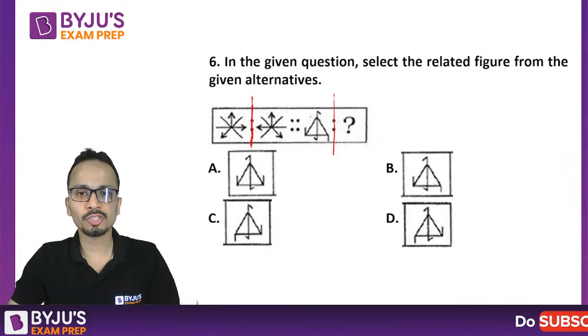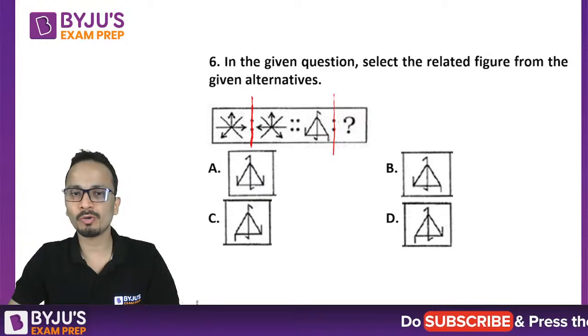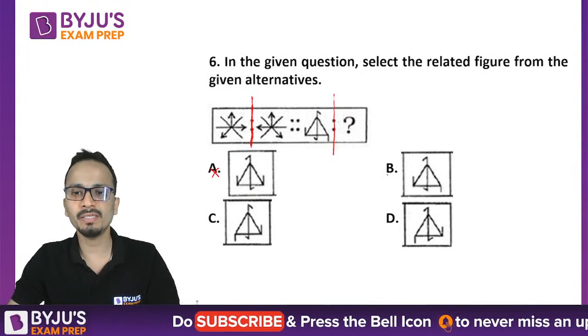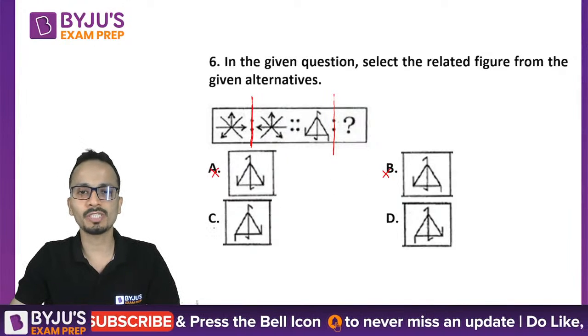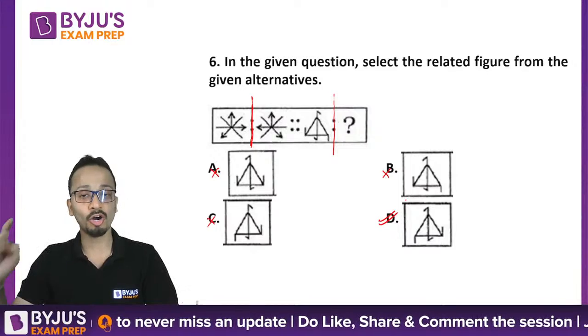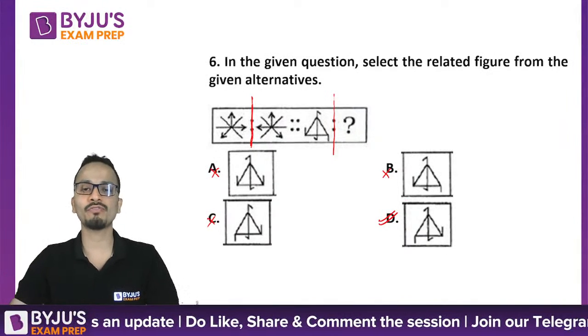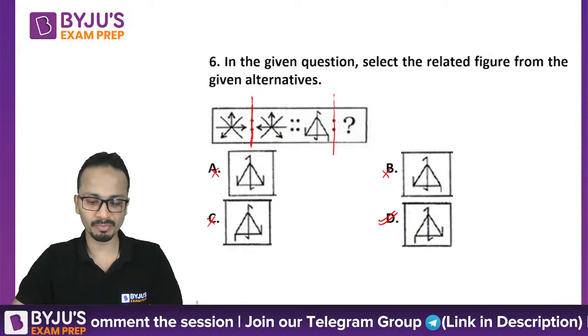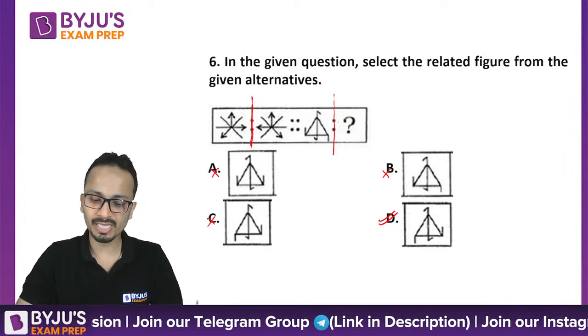So this should go on the left hand side. One should be on top, one at the bottom. So option A is wrong. Option B is wrong. Option C is wrong. So the answer will be option D. So option D is the mirror image of figure number 3. Okay. So exactly it is the mirror image. So the correct answer will be option D.